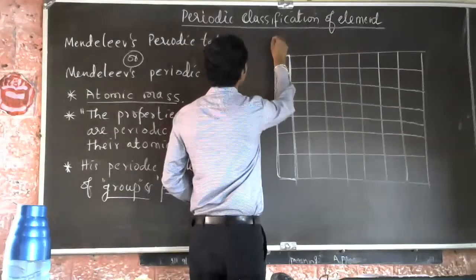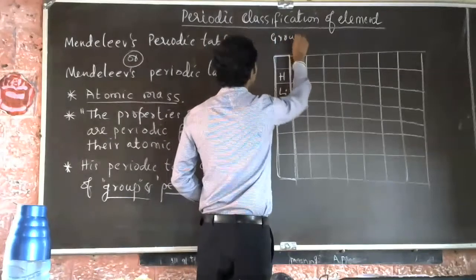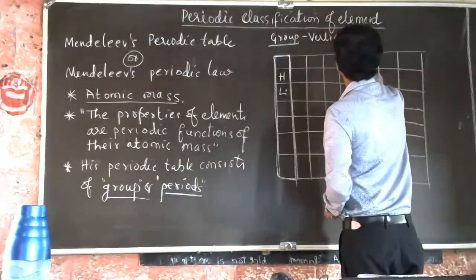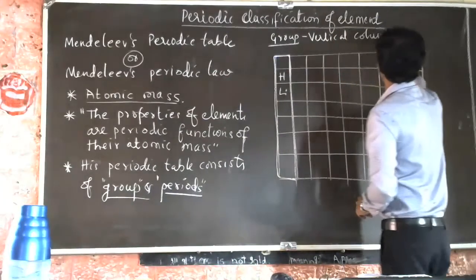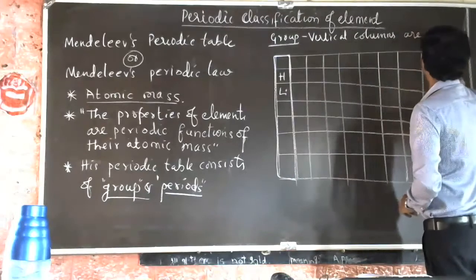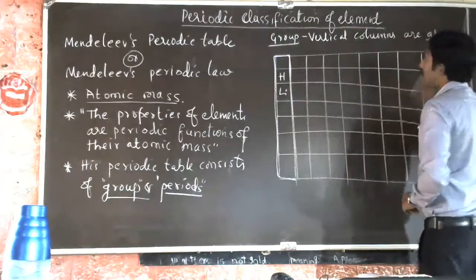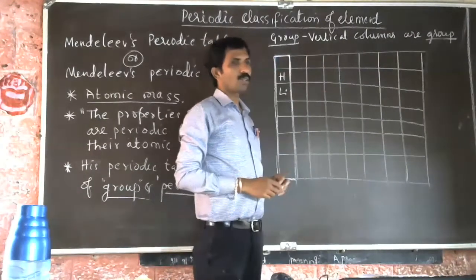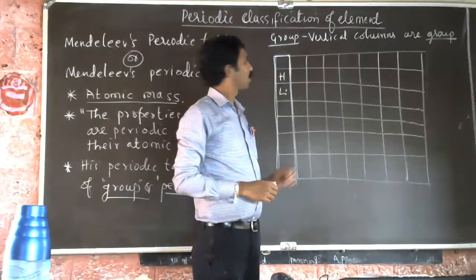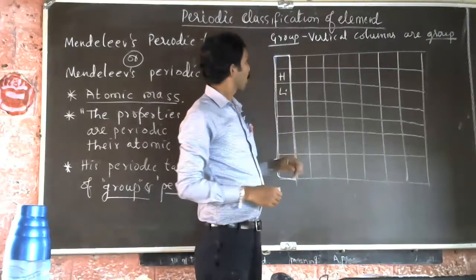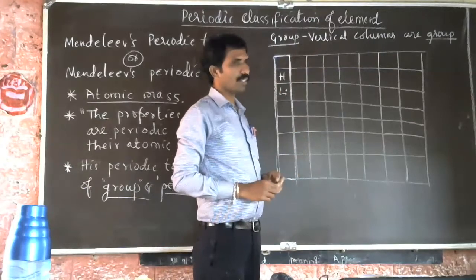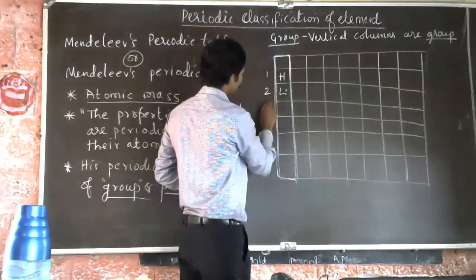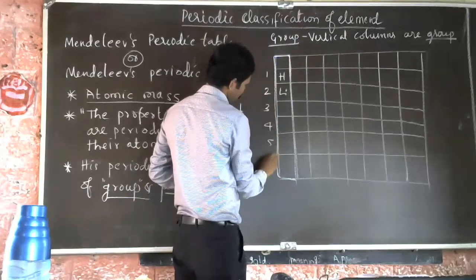These vertical columns are called groups. Vertical columns in the periodic table are called groups. You call it as group. Is it clear? Vertical columns of the periodic table are called groups. And if we take, this is period 1, 2, 3, 4, 5, 6.